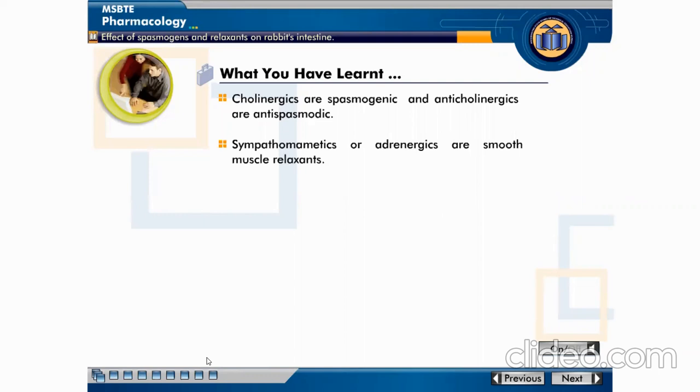Anticholinergic means atropine. Atropine is antispasmodic, meaning it has a spasmolytic action, that is, it produces relaxation. And sympathomimetic, that is adrenergic, shows smooth muscle relaxant action. This is the conclusion of this experiment.